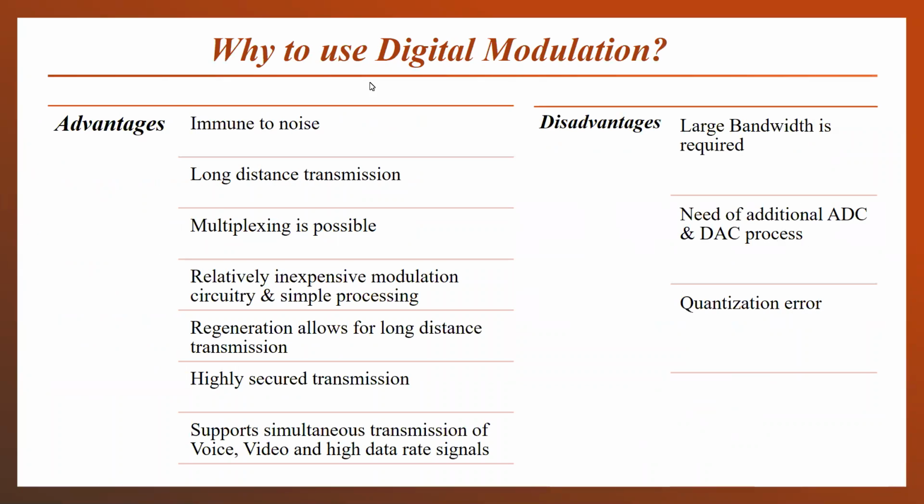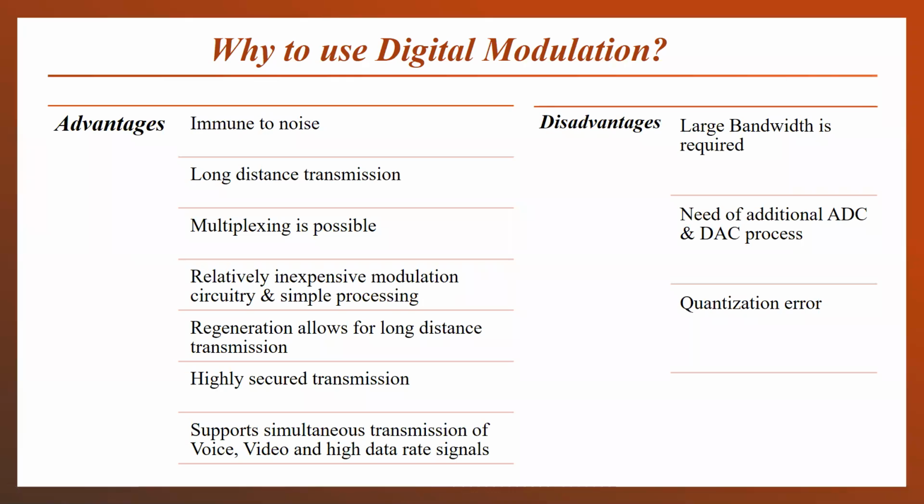So why switch over to digital modulation? There are several reasons why we have to perform first analog to digital conversion at the transmitting side, and digital to analog conversion at the receiving side. What is the reason for that? There are many points which make digital modulation much better than the analog modulation, like in the advantages. First point is immune to noise.